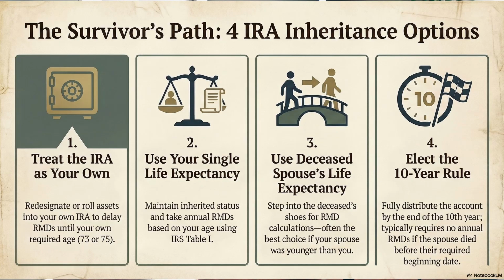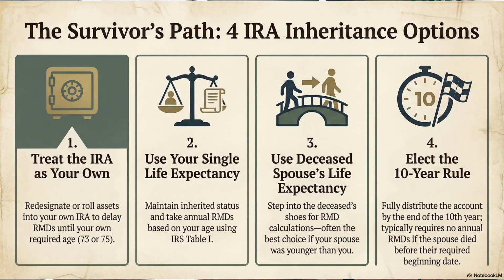If you are the surviving spouse and the sole beneficiary of the IRA, you have the following four options. Number one, designate yourself as the IRA owner and convert or roll it into your own traditional IRA. Number two, leave the IRA in its inherited status and elect to take RMDs based on your single life expectancy, and this is via IRS table.